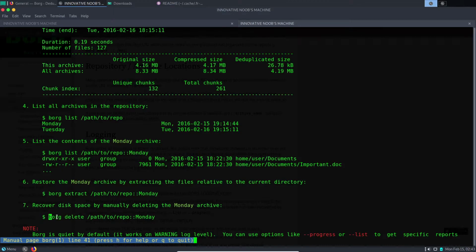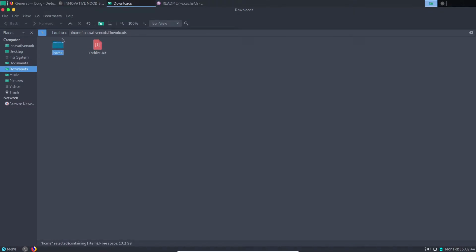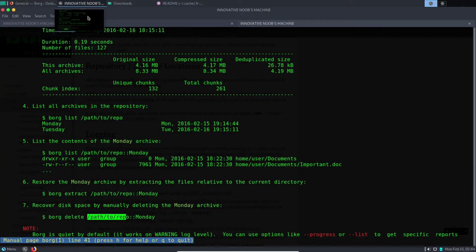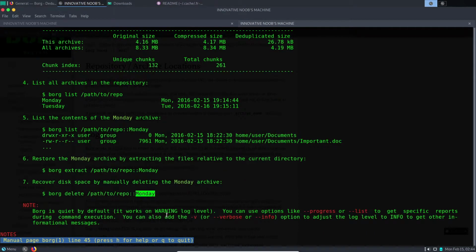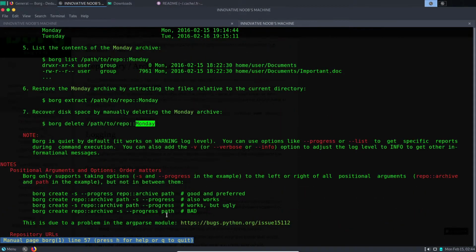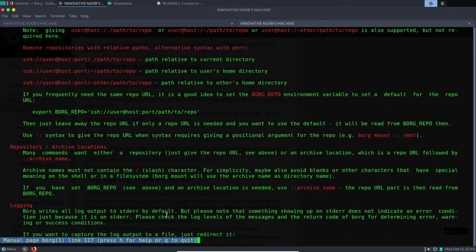So what we will be using is Borg. Instead of delete, we'll be using extract. Then we'll be giving the path to the repository, which is this that we just unzipped. And then I guess instead of here, we will be giving that music archive. So let's do that.